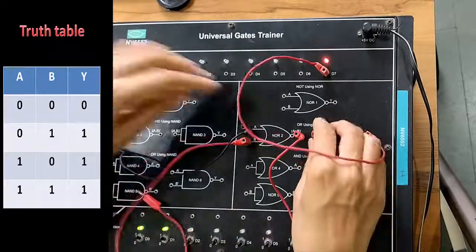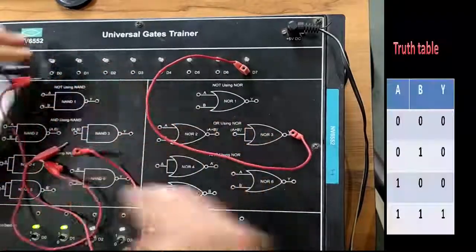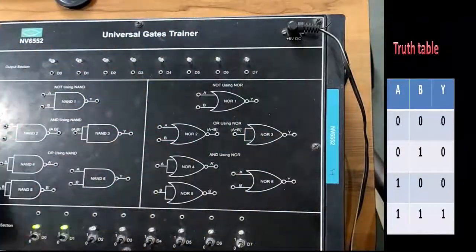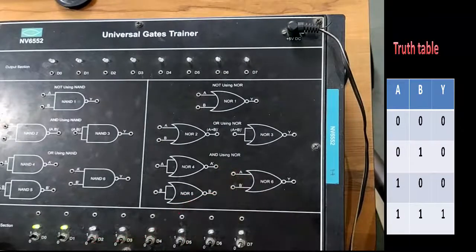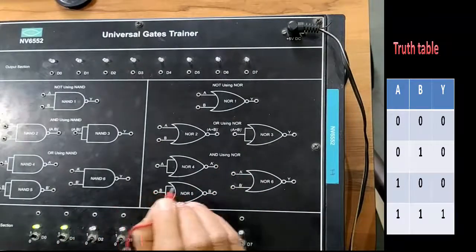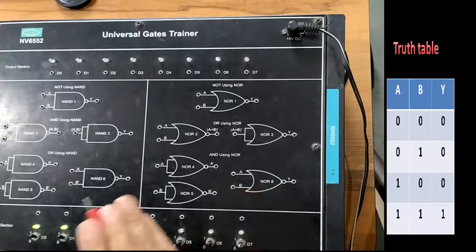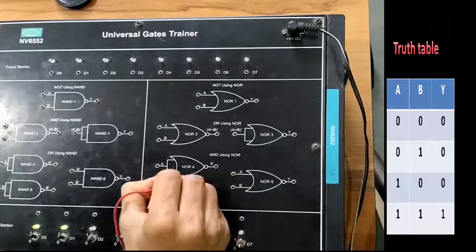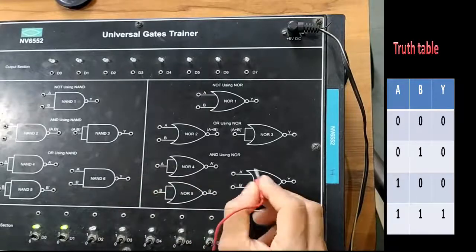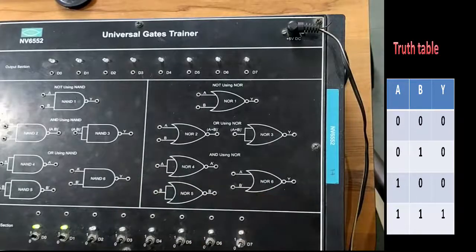Now let us remove the connection and let us make an AND gate using NOR gates. For this, we will require 3 NOR gates, out of which the first 2 NOR gates are NOT gates because their terminals are connected together, and the third NOR gate has both terminals open.